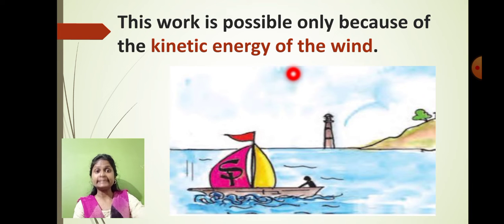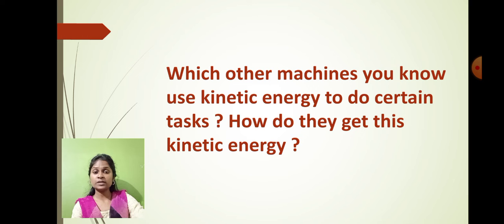So the wind contains the kinetic energy. Because of the movement of the kinetic energy, all the things are moving from one place to another place. So let me tell you that, student, over here, may I know which other machines use the kinetic energy to do a certain task? How do they get this kinetic energy? So I am asking you, in general, in our day-to-day life, what sort of machines do we use, and those machines generate the kinetic energy because of their motion.